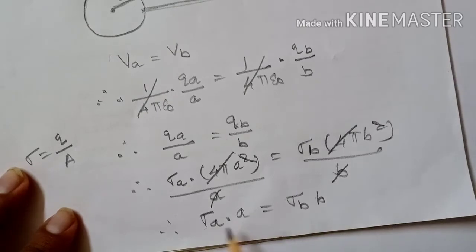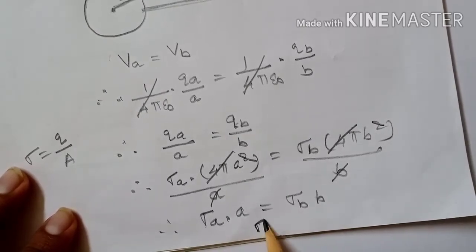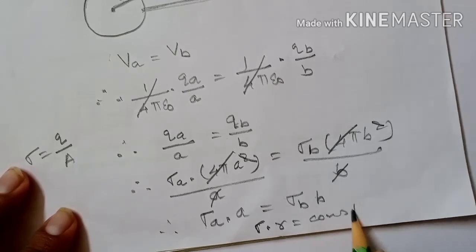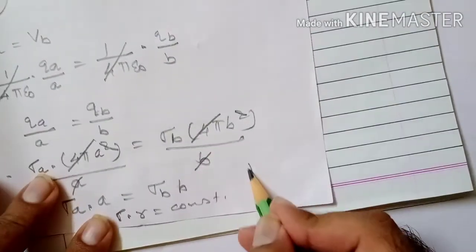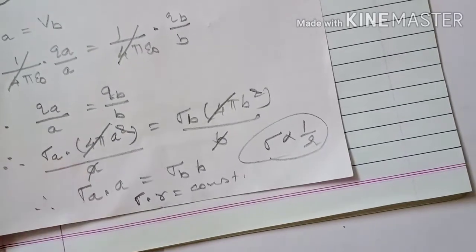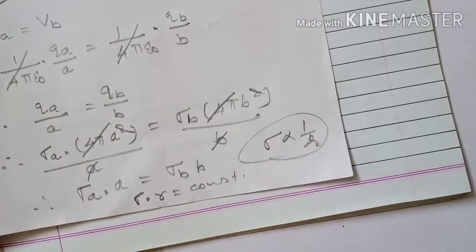It means the product of surface charge density and radius is constant. Sigma into radius is equal to constant. Therefore we can write sigma is inversely proportional to R. As R increases, surface charge density decreases. As R decreases, surface charge density increases.